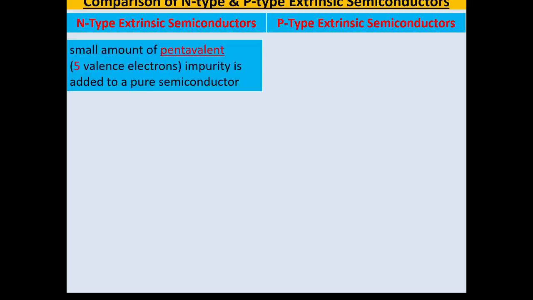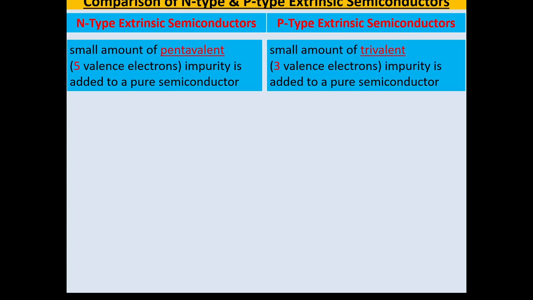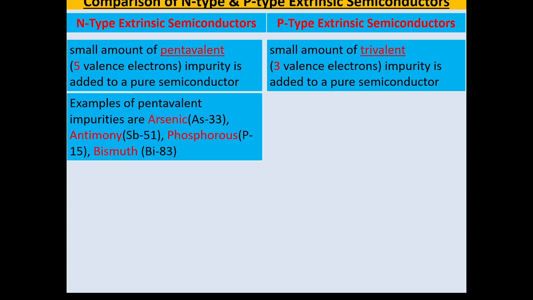When a small amount of pentavalent impurity is added to a pure semiconductor, N-type semiconductors are formed. Whereas when a small amount of trivalent impurity atom is added, P-type semiconductors are formed. Pentavalent impurity means it has 5 valence electrons, whereas trivalent impurity means it has 3 valence electrons. Examples of pentavalent impurities are arsenic, antimony, phosphorus, bismuth.